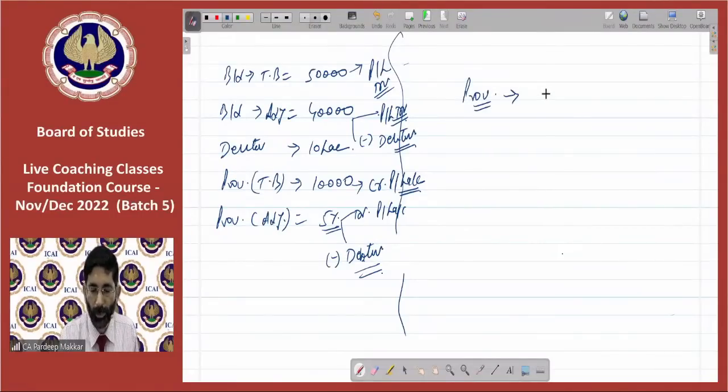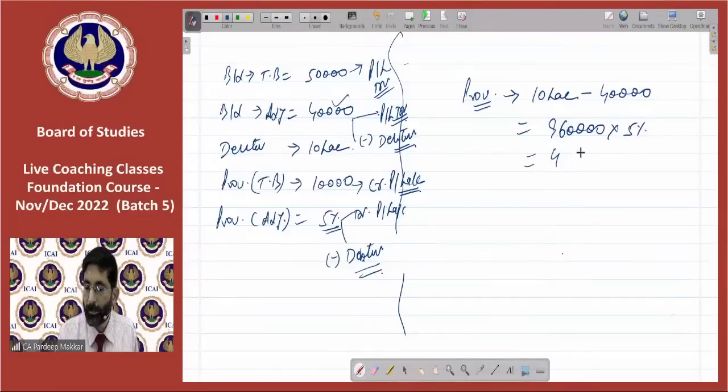प्रोविजन कैसे निकालेंगे? प्रोविजन निकालने के लिए you will have to do one thing, you will have to take debtors 10 lakhs minus bad debts given in adjustment, that is 40,000. So it is 9,60,000 into 5%. So it is worth rupees 48,000.